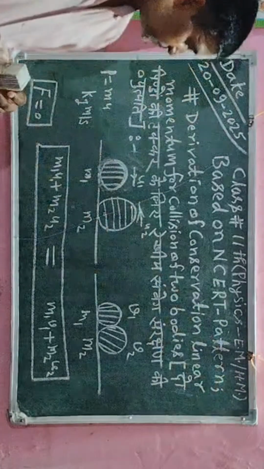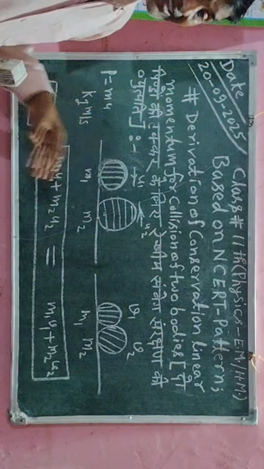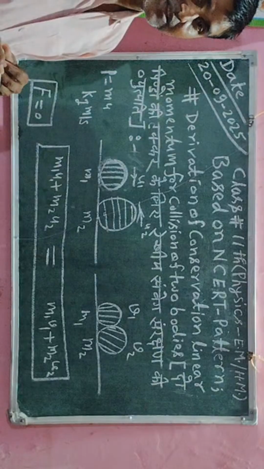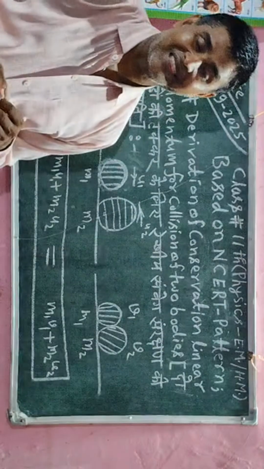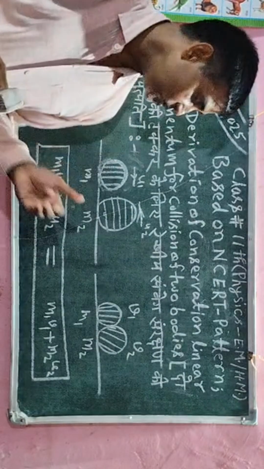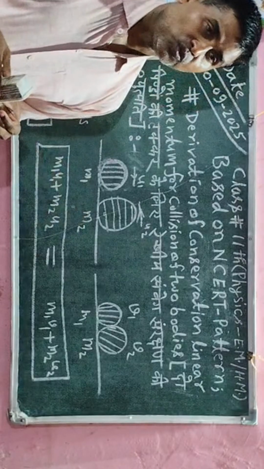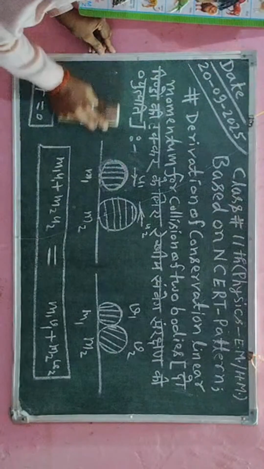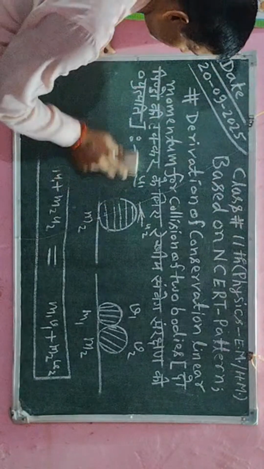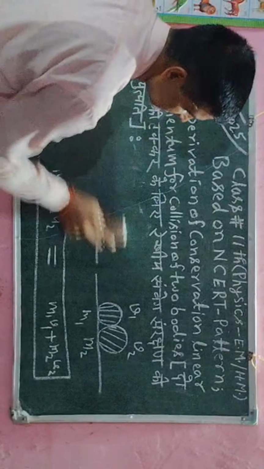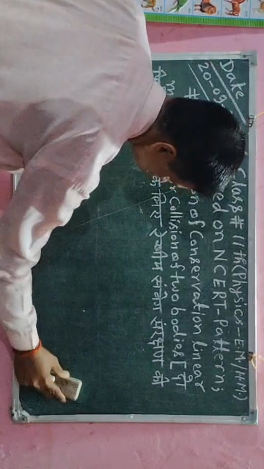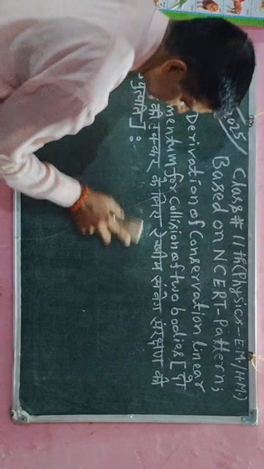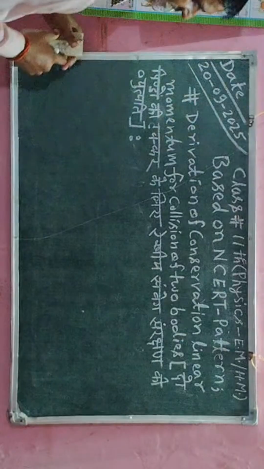Now here I will erase this topic, and after erasing I will write some numericals. First of all I will write the first numerical, and then I will give the solution by using this concept. Okay student, so you concentrate on this live video. I will erase the data, write the numerical, solve it, and after solving I will use these concepts and explain in detail.